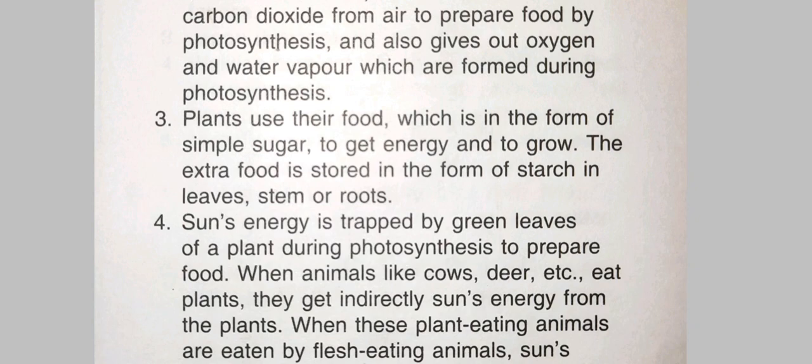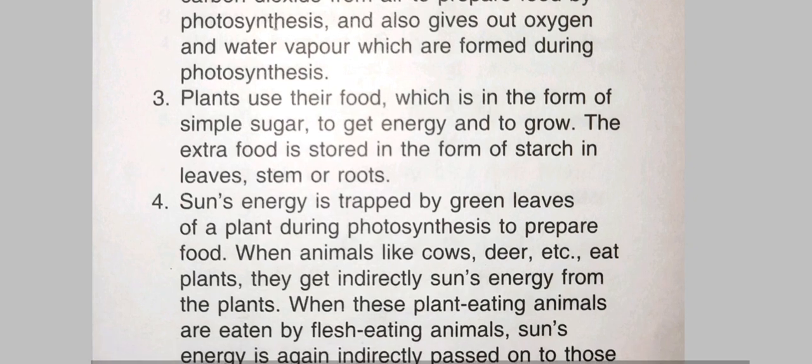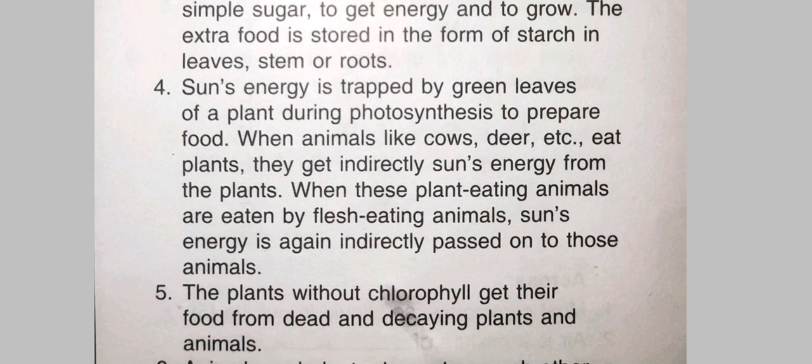Fourth question, how is the energy from the sun passed on to other animals? Sun's energy is trapped by green leaves of a plant during photosynthesis to prepare food. When animals like cows and deer eat these plants, they get the sun's energy directly from the plants. And when these plant eating animals are eaten by flesh eating animals, the sun's energy is again indirectly passed on to those animals. So in this way there is a flow of energy.